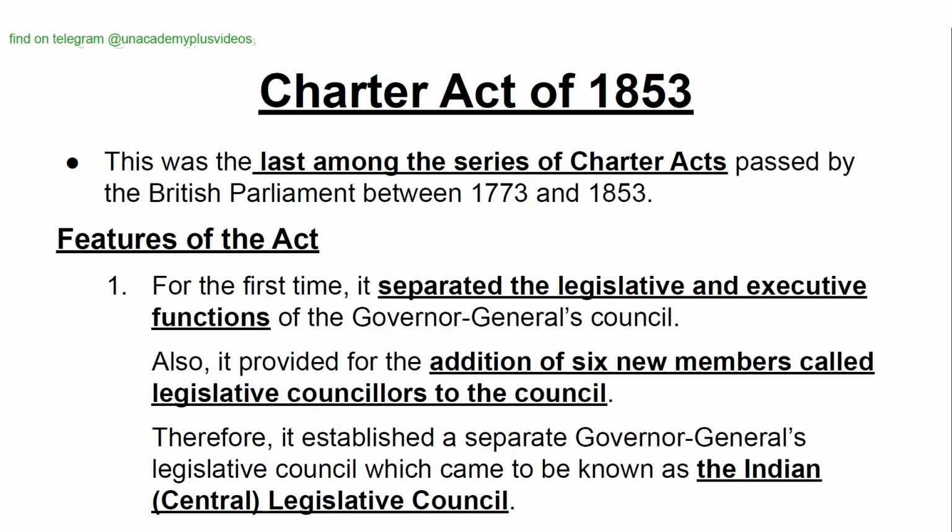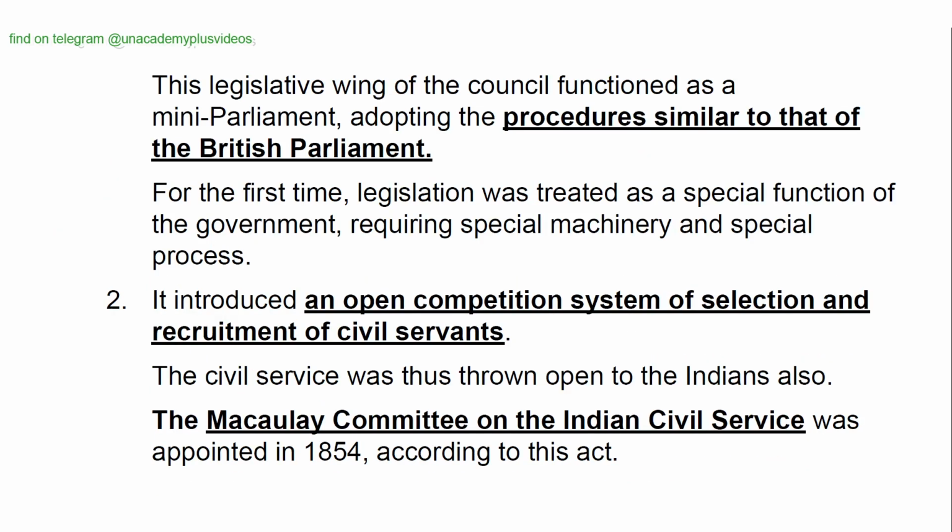Therefore, it established a separate Governor General's Legislative Council, which came to be known as the Indian or the Central Legislative Council. This legislative wing of the council functioned as a mini parliament, adopting procedures similar to those of the British Parliament. For the first time, legislation was treated as a special function of the government, requiring special machinery and special process.